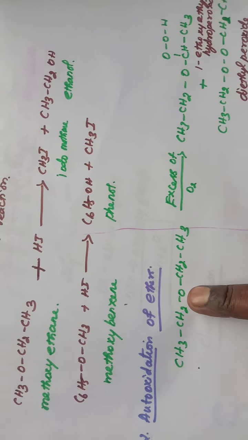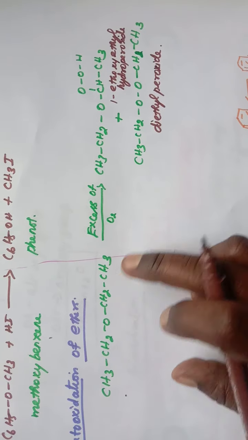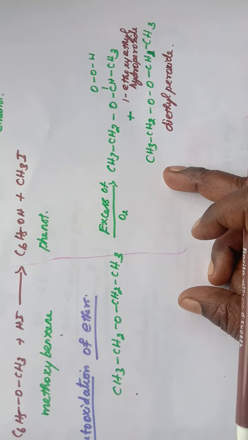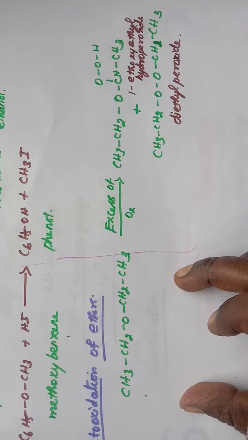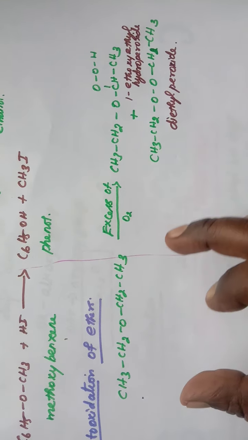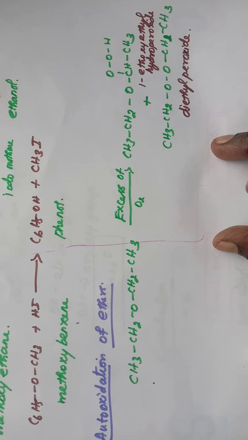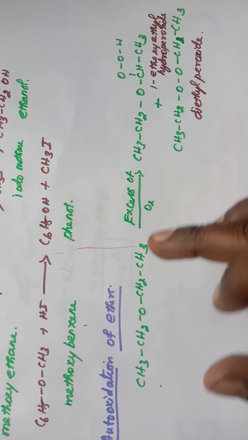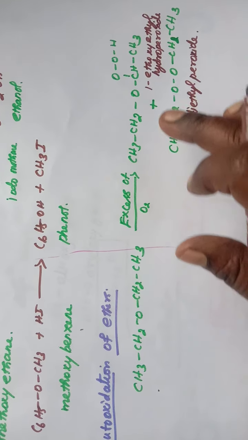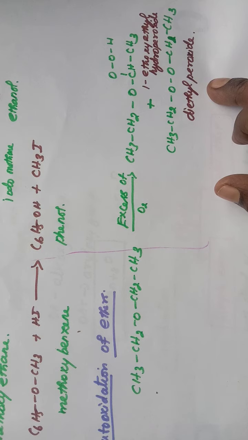So when it is stored in excess of oxygen, they undergo autooxidation. Autooxidation means a spontaneous oxidation reaction by atmospheric oxygen. So ethers undergo autooxidation and give hydroperoxides and dialkyl peroxide.